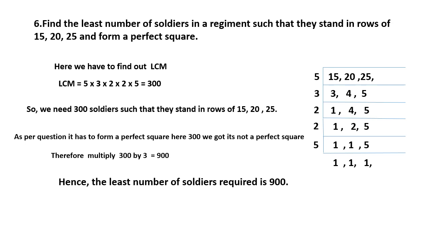That's why we are multiplying 300 by 3. Then we will get 900. 900 is a perfect square, so our answer is 900. The least number of soldiers required to arrange in the form of 15, 20, 25. How many soldiers do we need? We need 900 soldiers.